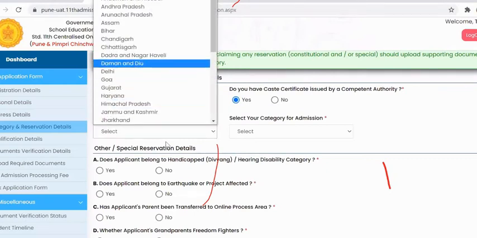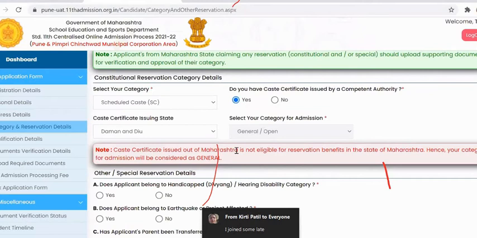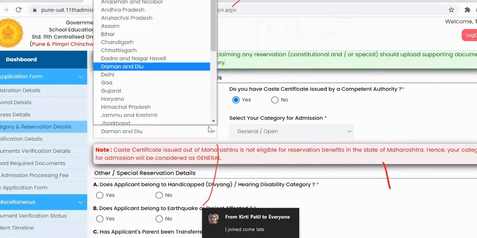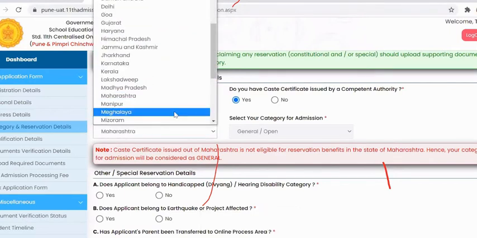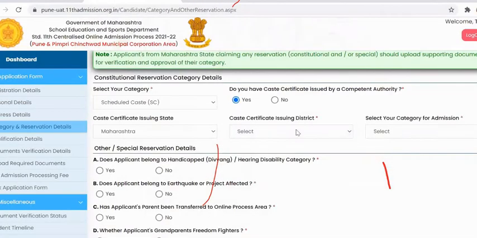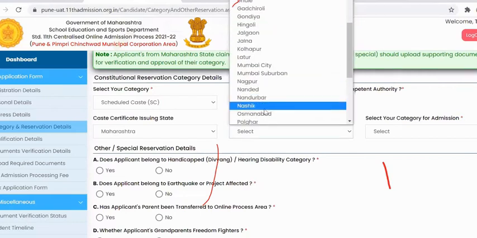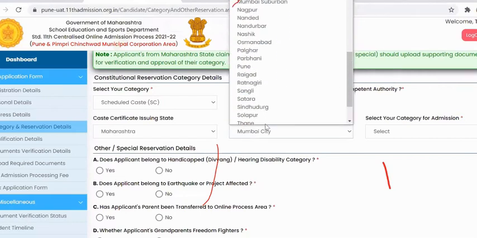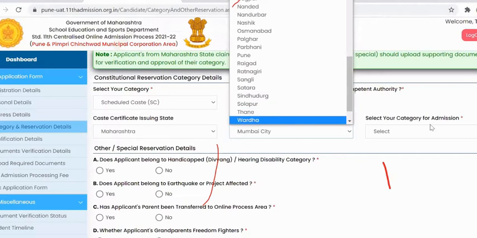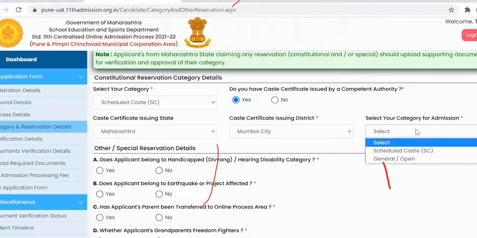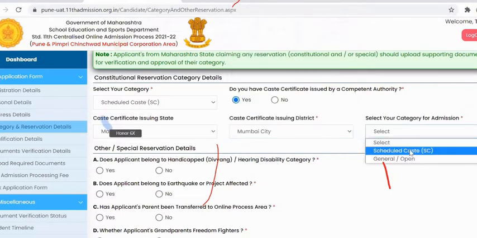If you put any other state, then the student's admission category will be considered as general or open. So the caste issuing state has to be Maharashtra to avail all the benefits of reservation under the Maharashtra government. Then the caste certificate issuing district. And the next is select your category for admission.